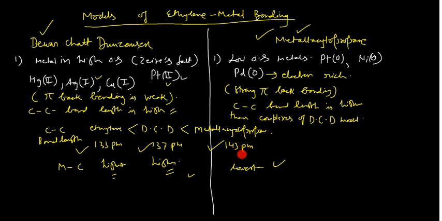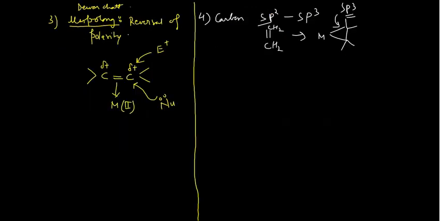And when the hybridization changes in the metallocyclopropane bonding model, your metal gets oxidized by 2 units. This is something very, very important which you should keep in mind.